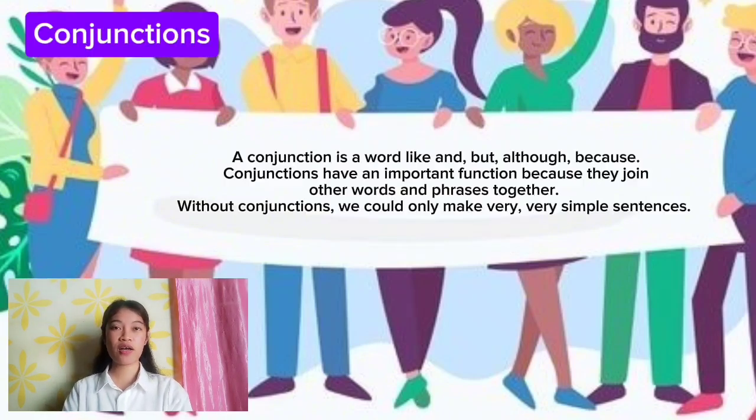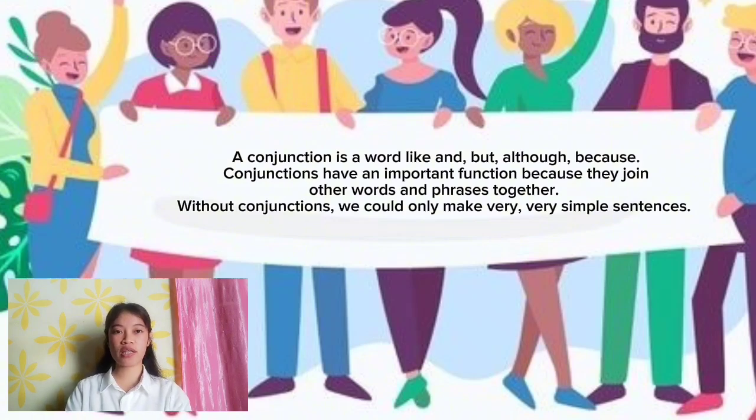Conjunctions. A conjunction is a word like and, but, although, because. Conjunctions have an important function because they join other words and phrases together. Introduction to conjunctions. We can consider conjunctions from three aspects.